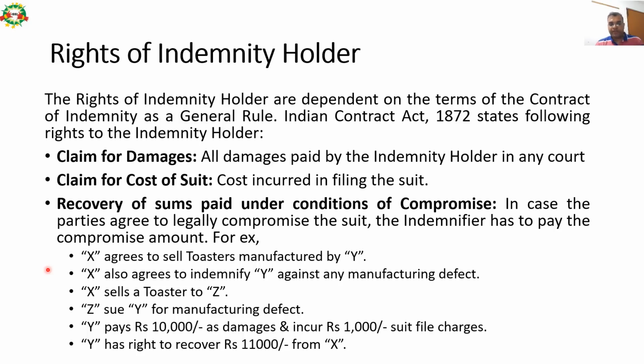There appears a manufacturing defect in the toaster, and the end user, consumer, which is Z here in this example, sues Y, original manufacturer, for the manufacturing defect. And because of this suit, Y, original manufacturer, has to pay 10,000 rupees as damages and incur 1,000 rupees as suit file charges to Z, the end user. So since X had indemnified Y against manufacturing defects, now Y has the right to recover 11,000 rupees from X.